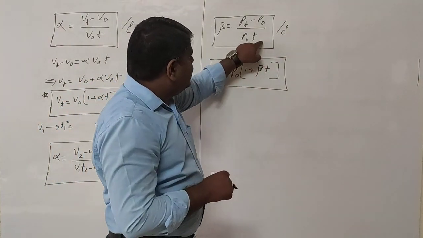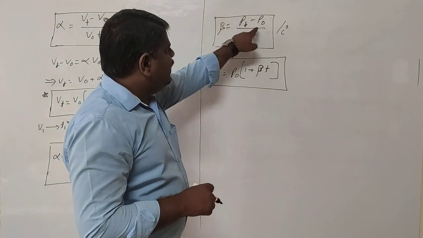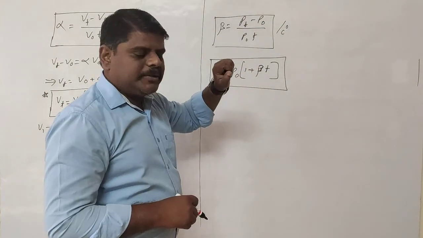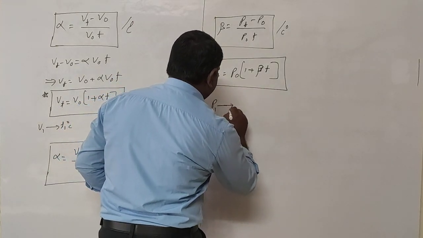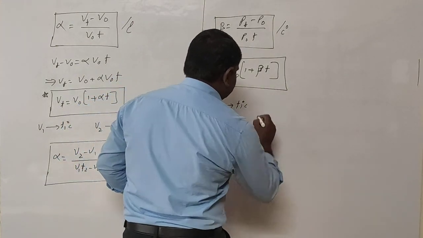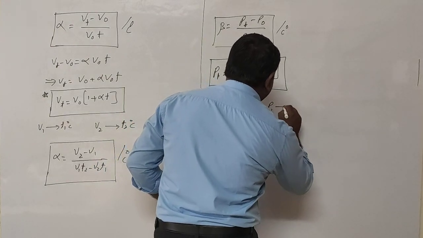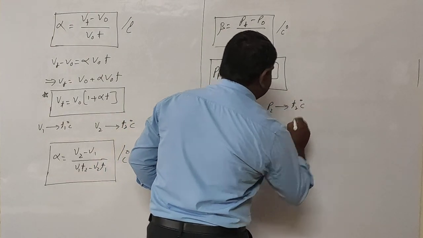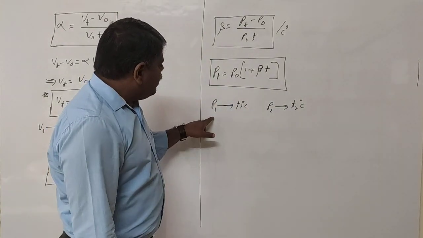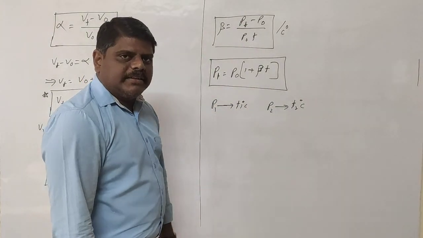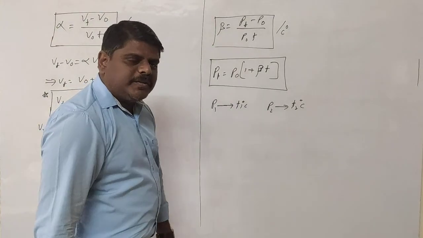The previous formula is for when the pressures are given at 0 degrees Celsius and T degrees Celsius. Let us say P1 is the pressure at the temperature of T1 degrees Celsius and P2 is the pressure at the temperature of T2 degrees Celsius. Then what is the pressure coefficient formula?